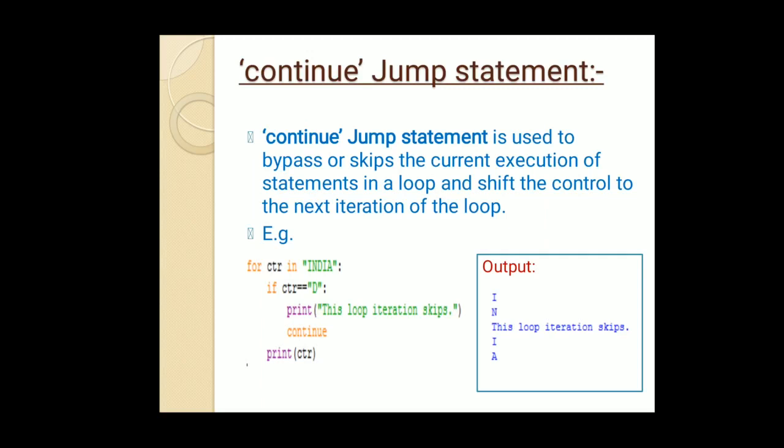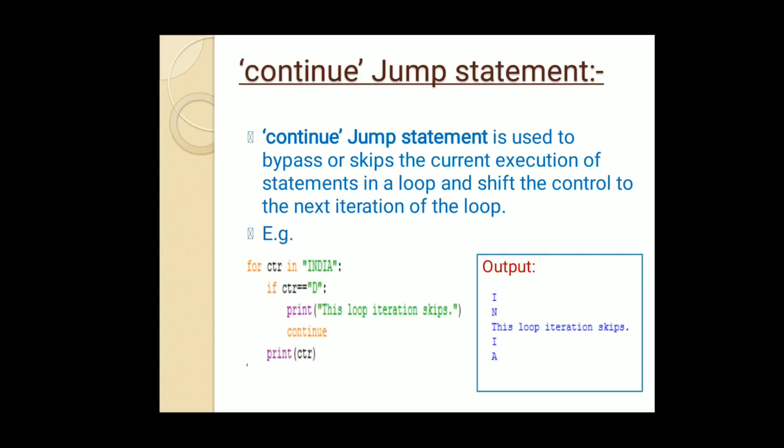So it is a very important topic. Again we are revising it. The continue statement is used to bypass the currently running iteration and just jump the execution control to the next iteration of the loop.